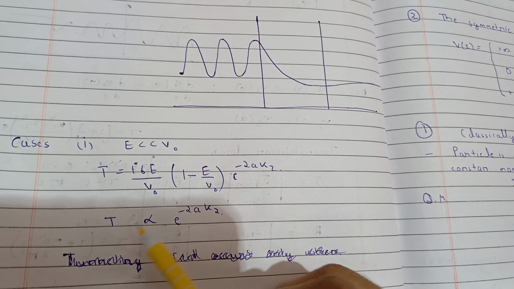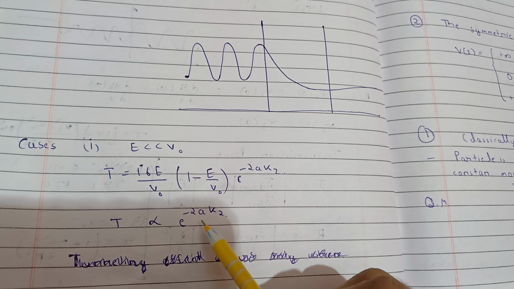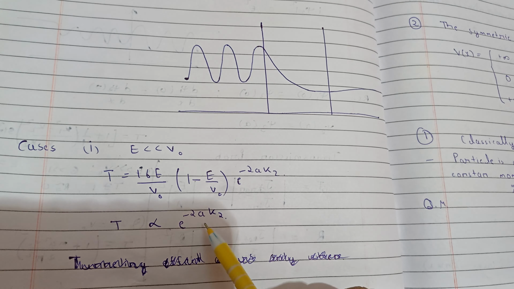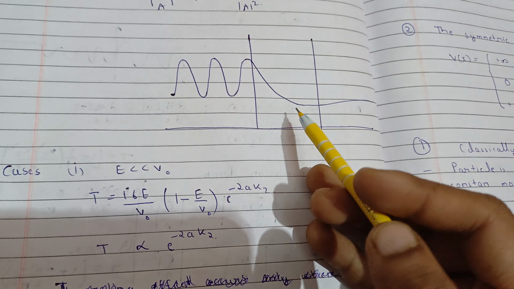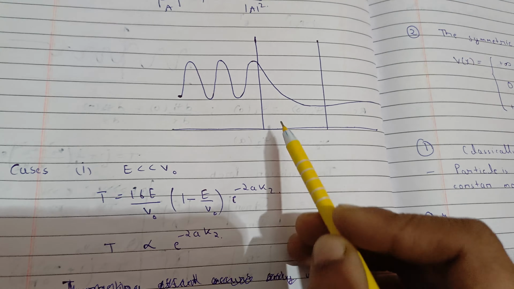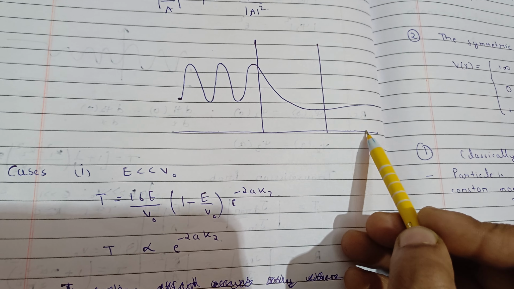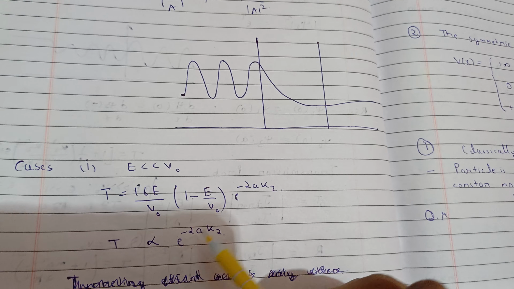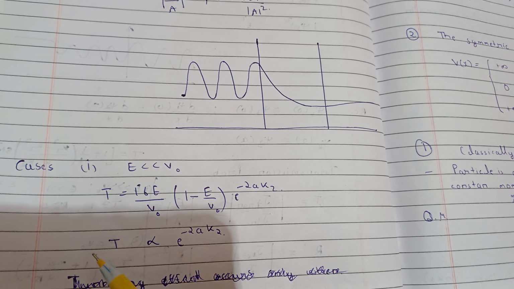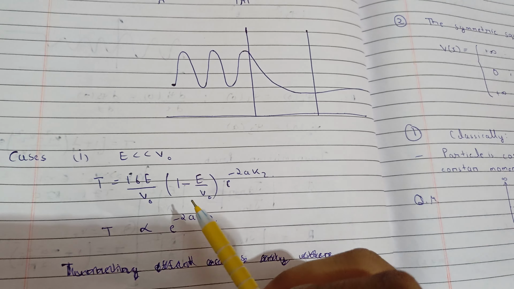So you can see that when a is greater, T will be lesser, meaning there will be less probability of transmission. When this distance is large, and also if the potential barrier is large, T will also decrease. I have already explained this in the previous lecture when we were discussing the step potential.